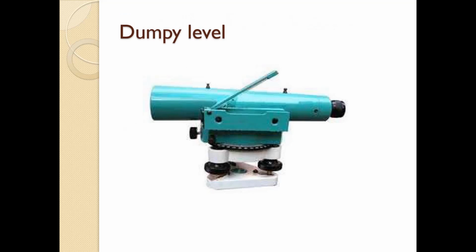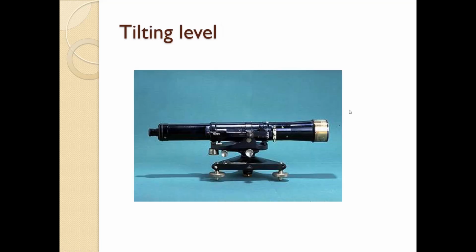So the dumpy level. This is a simple instrument which is used for leveling. We have the bubble tube over here. We have three leveling screws, and it is rotated in the horizontal plane. Here we have the object glass, and here we have the eyepiece. Likewise, we have to intersect the staffs and take the readings. This is the tilting level. Here the addition is that a tilt screw has been provided so that we can make a final fine adjustment, so that we can put this bubble in the center even at the last minute.